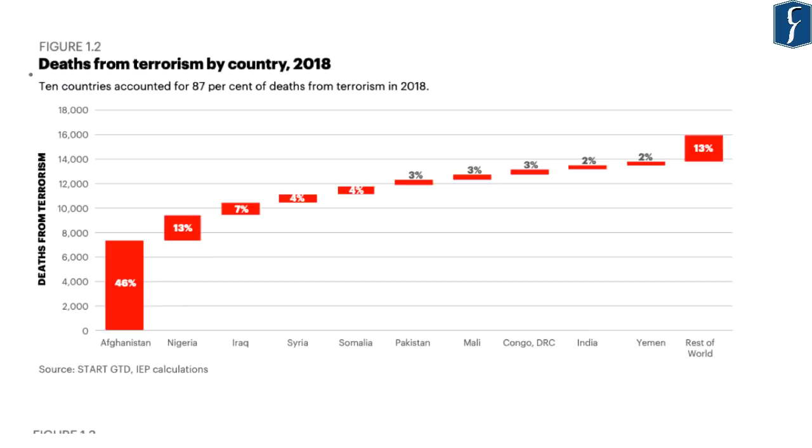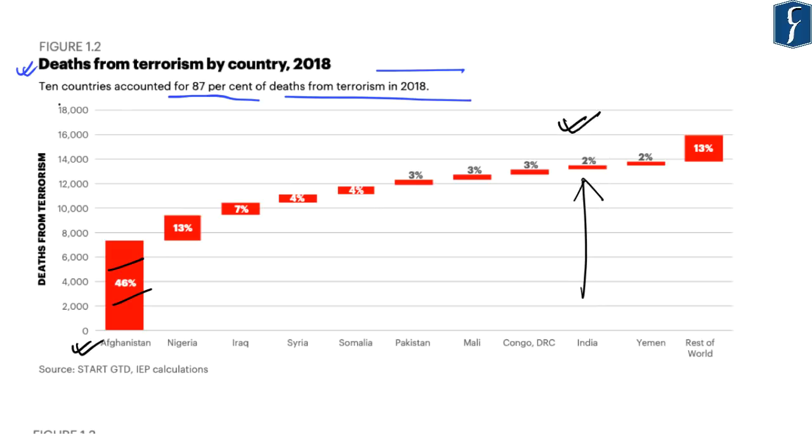Now, this particular figure highlights the 10 countries which account for 87% of deaths from terrorism in 2018. And as per this report, Afghanistan has accounted for the most number of deaths from terrorism, 46% of the overall deaths caused by terrorism. Now, with respect to India, this report says that 2% of deaths take place from terrorism.